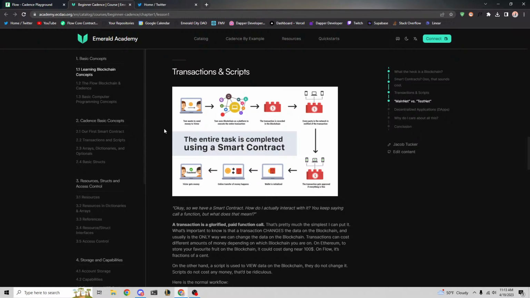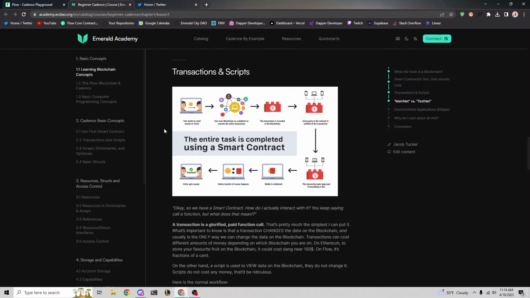Yeah, you guys got it right. So it's a transaction because it changes data on the blockchain. Exactly, Dimitri. Not only does it use gas, which is what most people associate with a transaction, but the important part is that it changes data. When you mint an NFT, you're storing data in a user's account, so data is being moved around. That is ultimately why it's a transaction, because the blockchain state is changing.